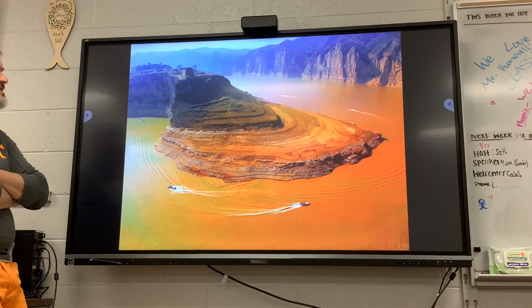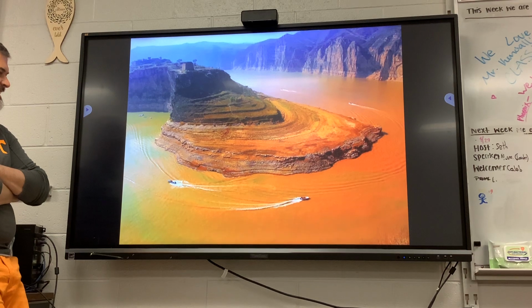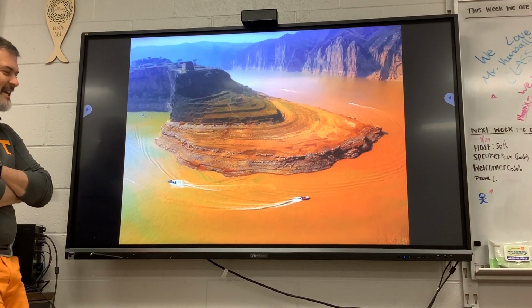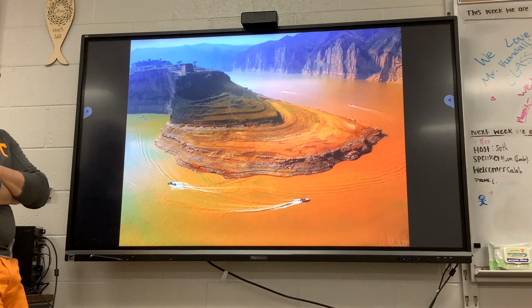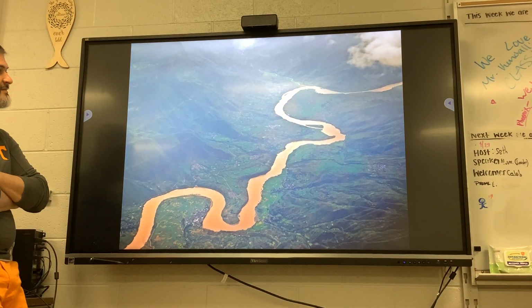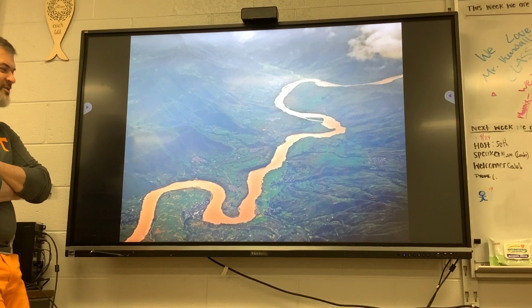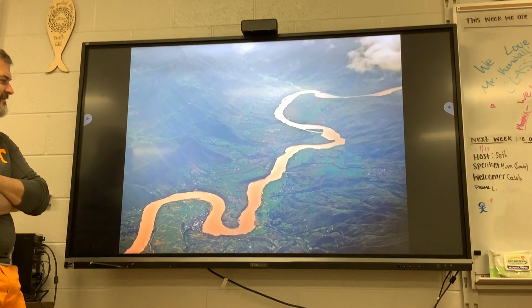There's the Yellow River. That's so wacky. Imagine seeing that. It looks green and orange. It looks like when we have rivers that get a lot of rain and it gets all muddy. That's what it looks like. Yeah, but that looks even worse. I just think of it as normal. We have an interesting planet, don't we? A beautiful planet. Look at that.